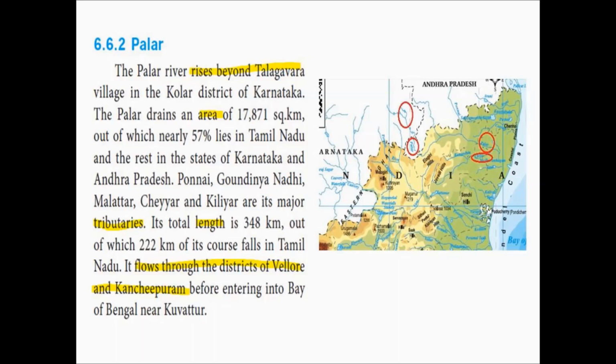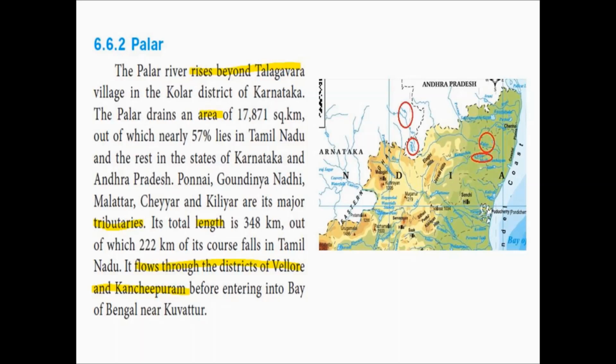There it flows through a short distance and then it enters the Tamil Nadu state. In Tamil Nadu, it travels the maximum distance. That is, it covers about 222 kilometers in Tamil Nadu.